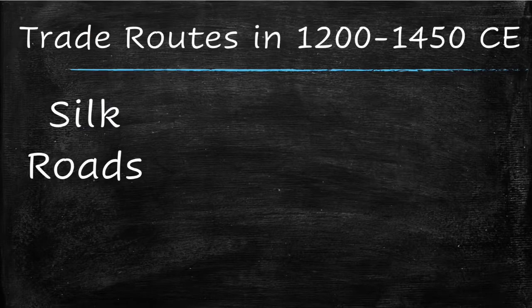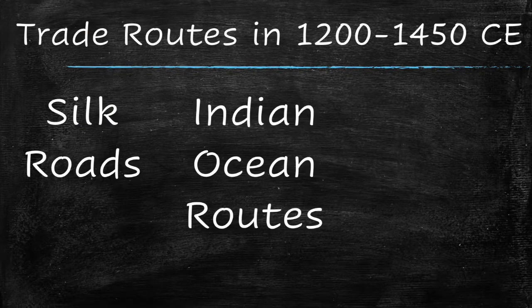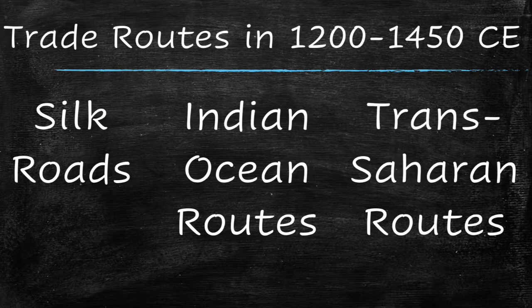There are 3 major networks of exchange that we'll unpack in the review today. They are the Silk Roads, the Indian Ocean routes, and the Trans-Saharan routes. While we don't have time to go through the ins and outs of each of these trade routes, we do have time to break down the 3 major themes from each one. Those themes are: what goods did they trade, what new technologies did they introduce, and what religions did they spread. Let's start with the oldest trade route, the Silk Road.